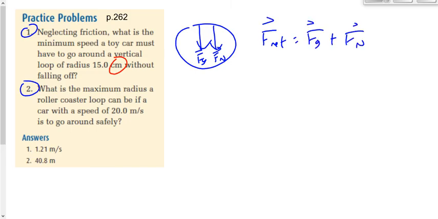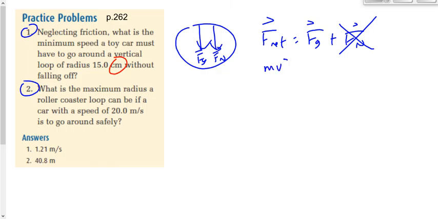But we know what is the case when we're looking for minimum speed. Fn is equal to 0, right? Some of you will just not even write that out. Just write down mv squared over r is equal to m times g, and that's okay. I like to write out the whole thing and then cross off Fn just to stay in the habit of including the normal force, right? I don't want to forget it some other time when I can't cross it off.